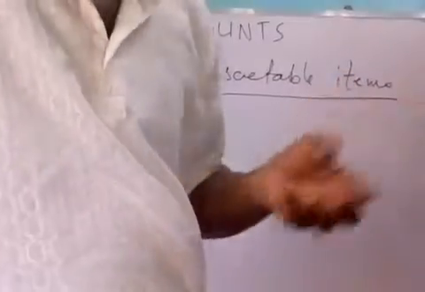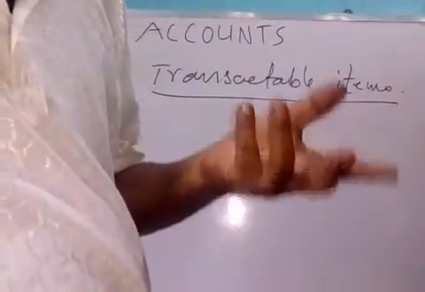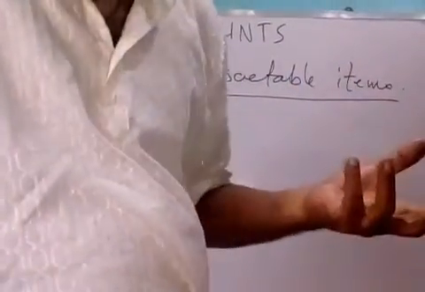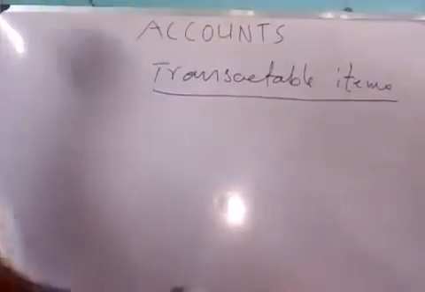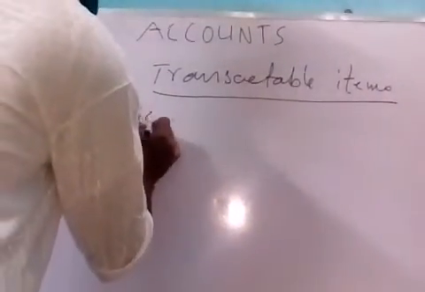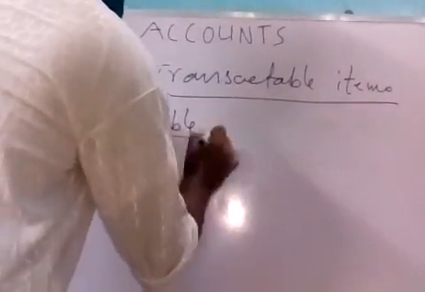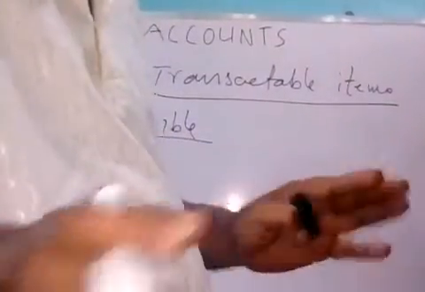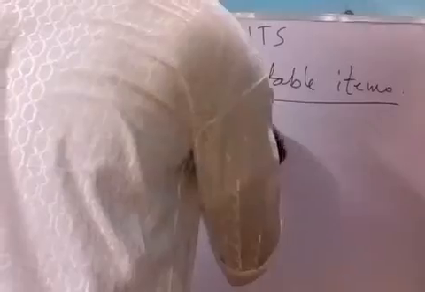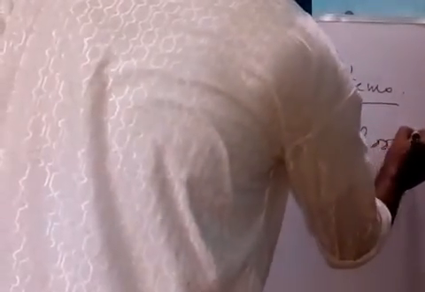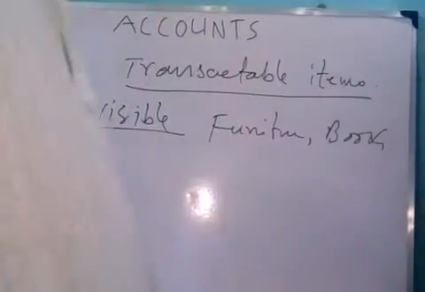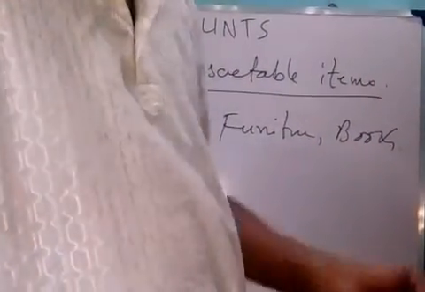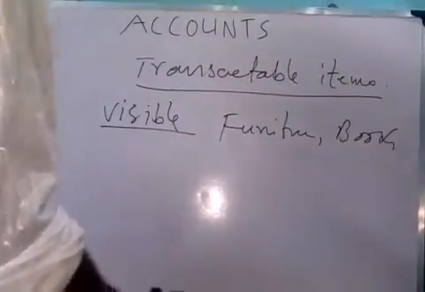Visible item means that which can be seen. Suppose you are purchasing furniture, TV, radio, fridge, book, food items, vegetables. These are visible, that means we can see and touch them. We can purchase them, such as furniture and books. We sell and purchase them. And it may be invisible. Invisible means that which cannot be seen.